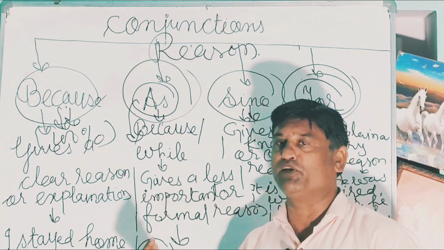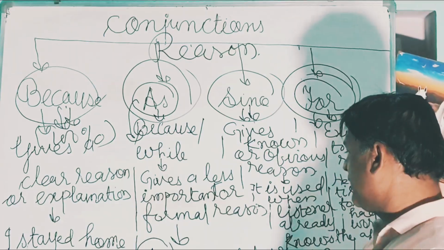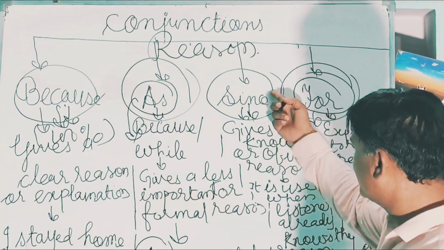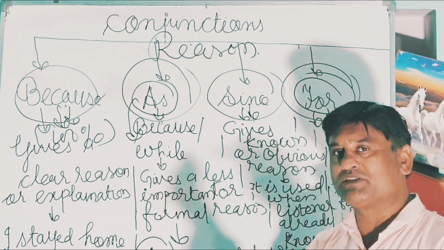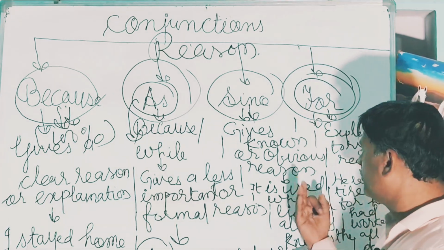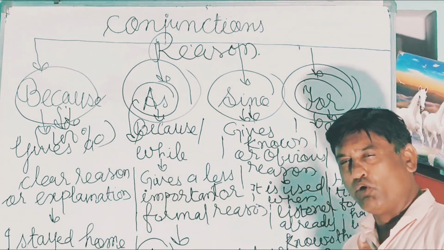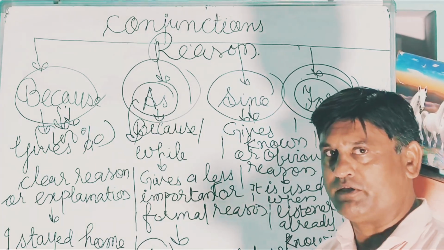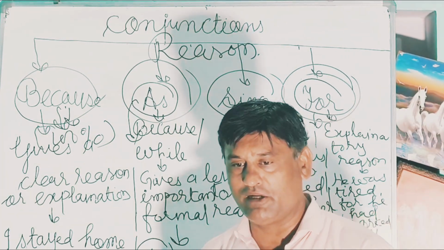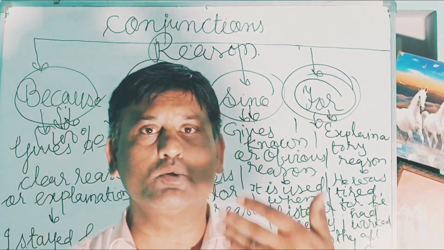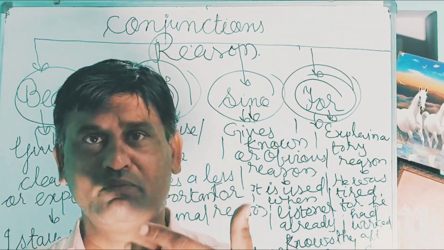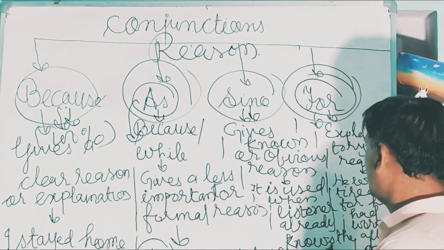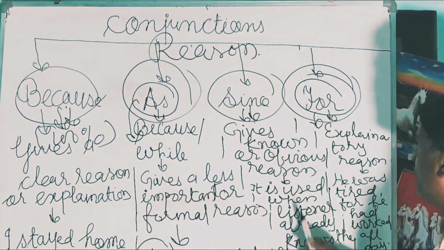As it was late, we left. Since is also used in the beginning, when the listener also knows the reason for what you are going to explain.